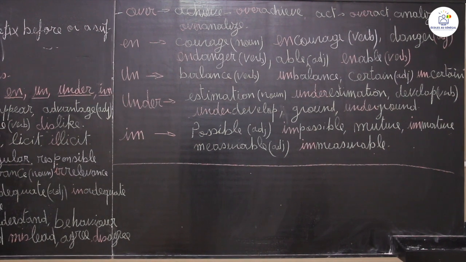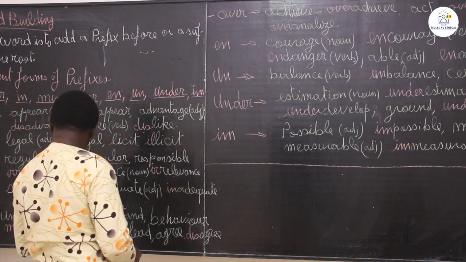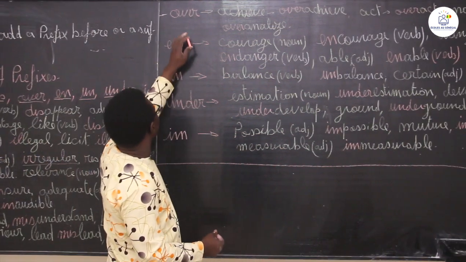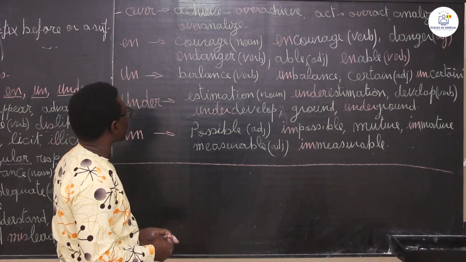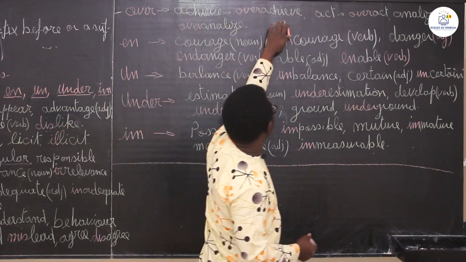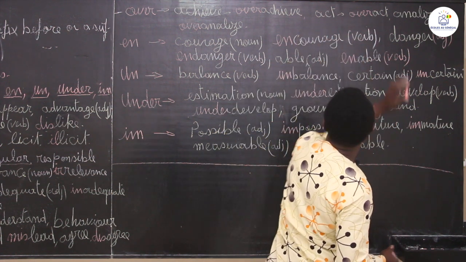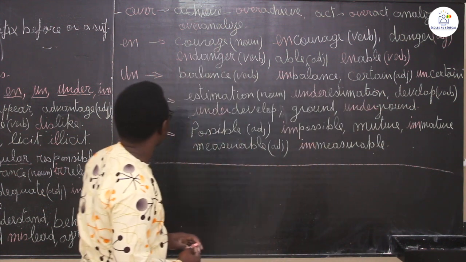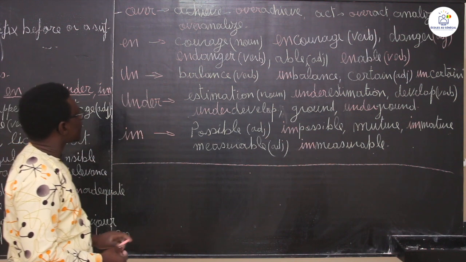Okay, you take the example of understand. To understand, to misunderstand. This is a verb, and this also is a verb. Okay, that's it. You have the prefix over. Okay, you have achieve, overachieve. Okay, act, overact, analyze, overanalyze. You see?